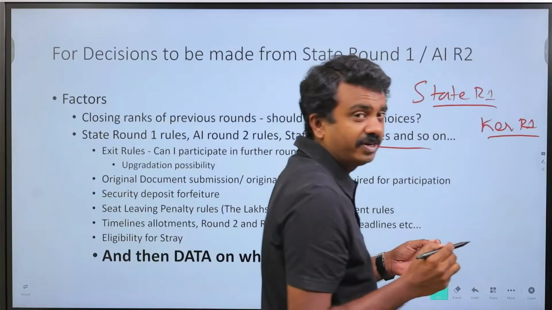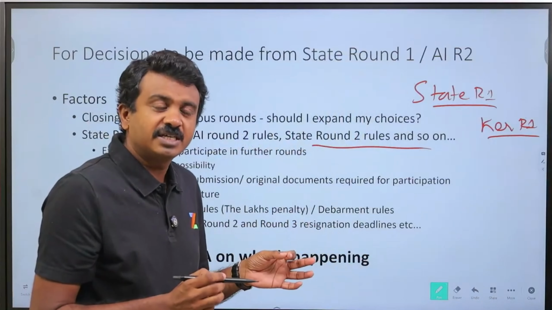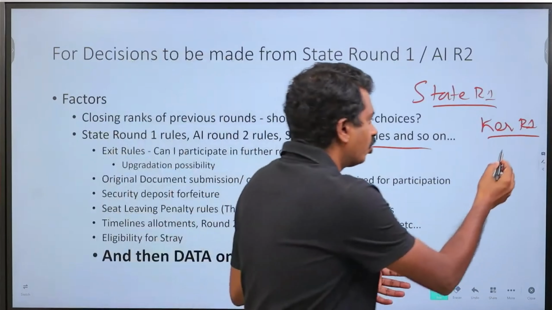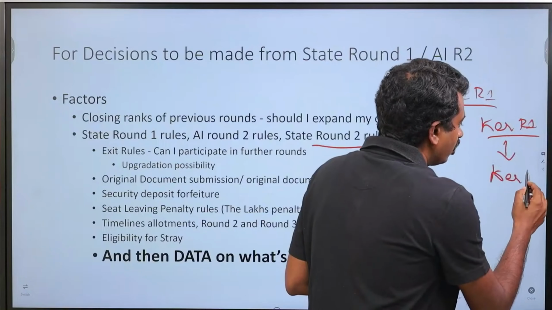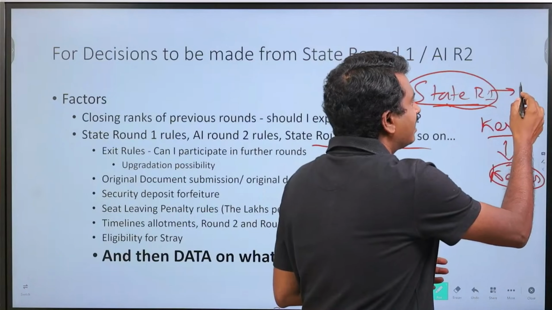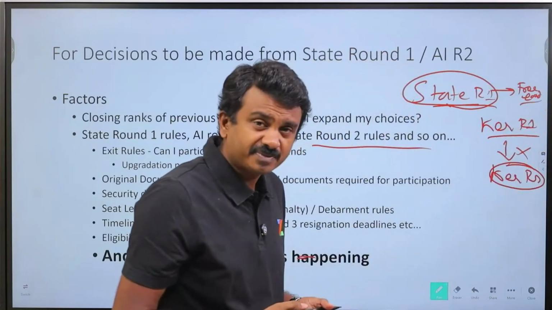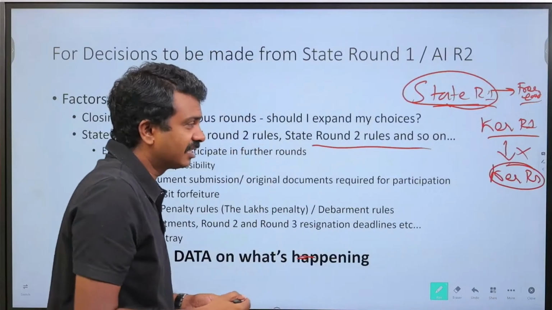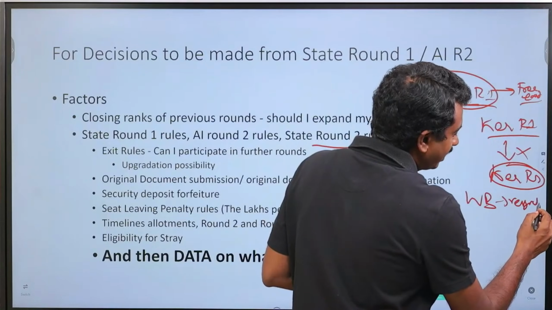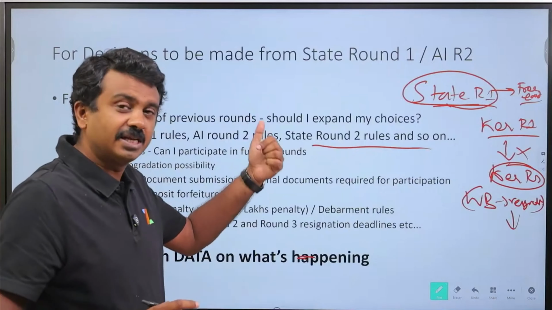When we ran the Kerala video, we mentioned that Kerala round 1 is not free exit. If you don't join a Kerala round 1 allotted seat, or join and resign, then you don't have Kerala round 2. You are not eligible for Kerala round 2. So right from state round 1, if the state does not have a free exit rule, like Kerala or Jammu and Kashmir, or let us say West Bengal on resignation, not on non-joining, but after joining and resigning, you will not be able to go to the next round. Uttar Pradesh has an impact on trial eligibility.